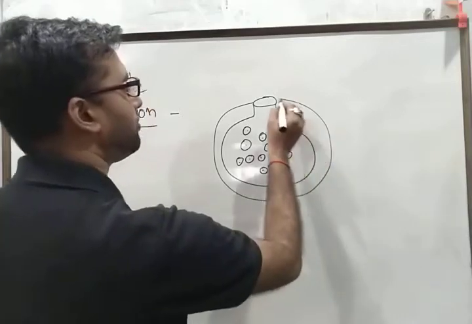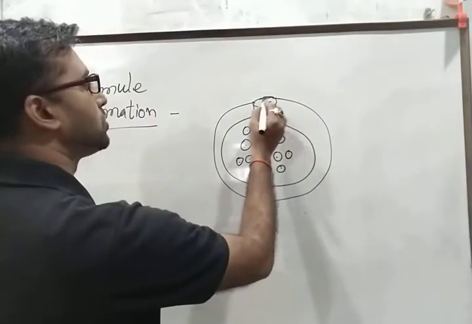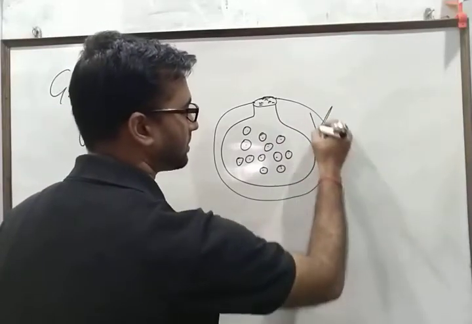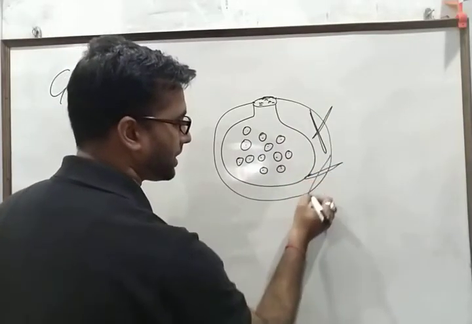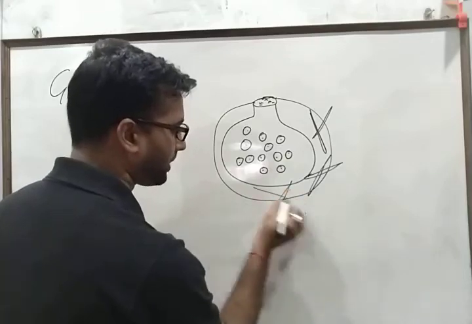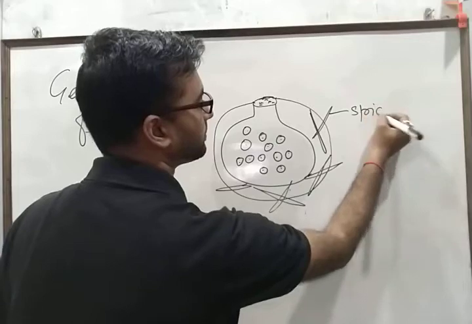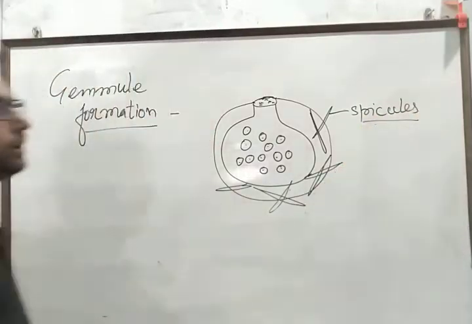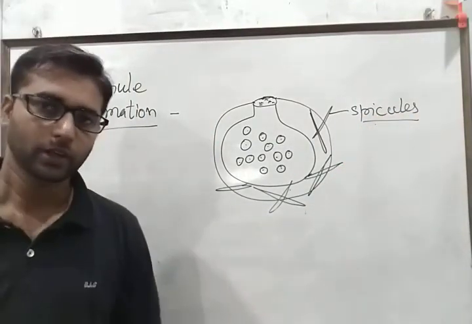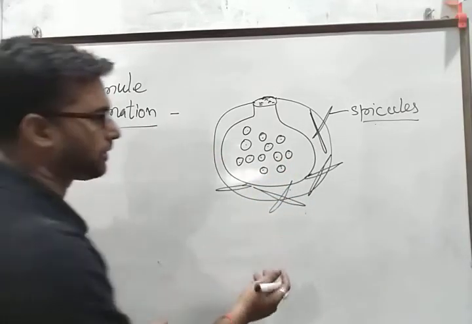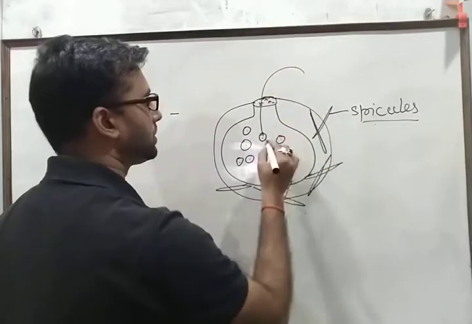During the unfavorable conditions, it is closed by a thick mucous structure, and there are many spines present to make a protective layer, and these are called spicules, calcareous structures.